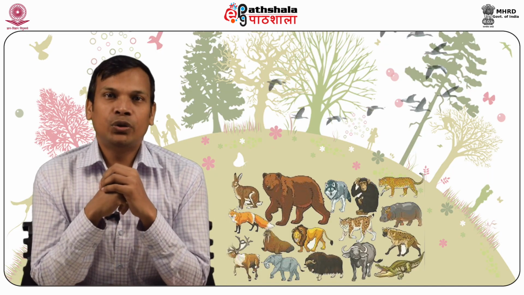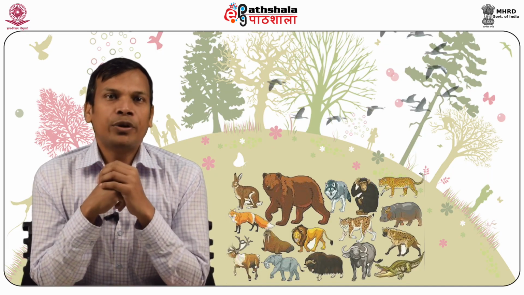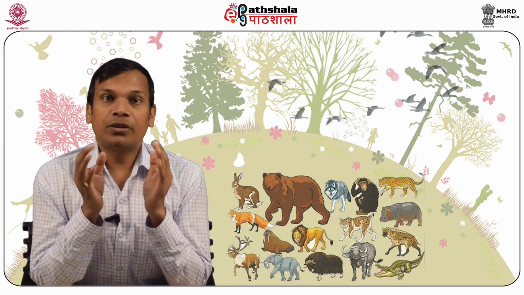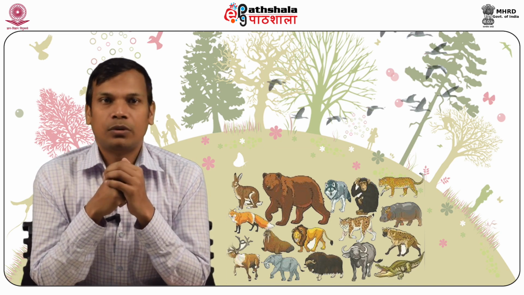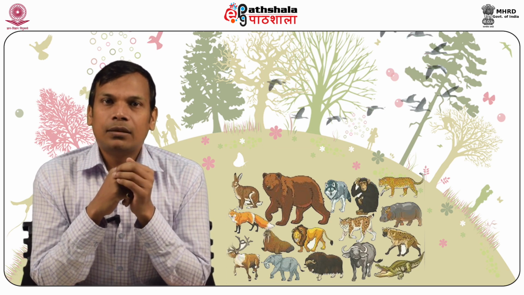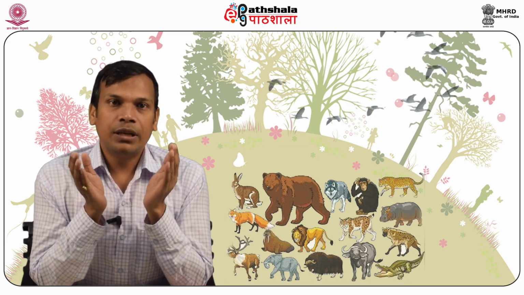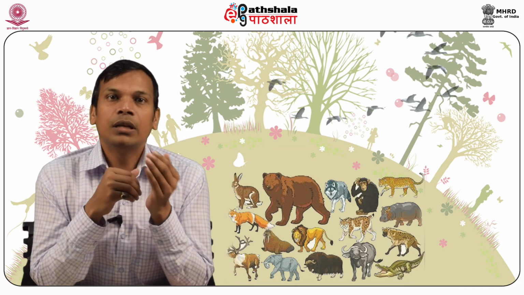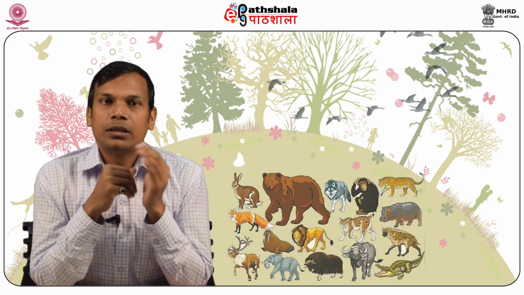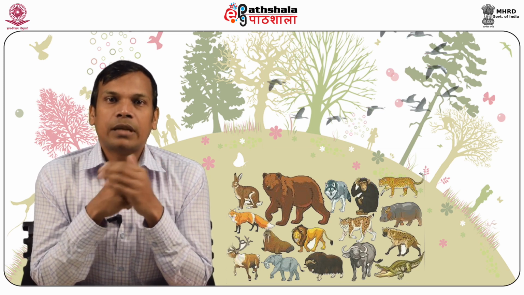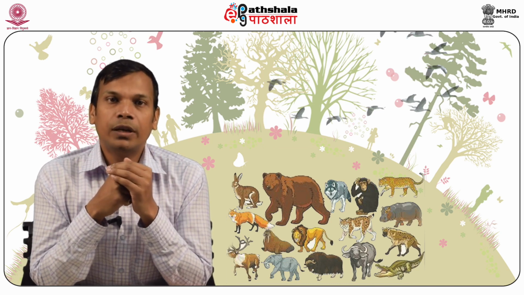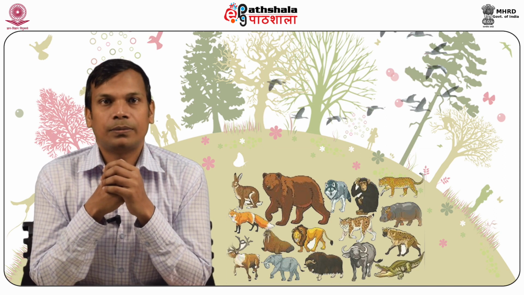Types of biogeochemical cycles. From the point of view of the biosphere as a whole, biogeochemical cycles can be categorized into two basic groups. The first is the gaseous cycle, in which the reservoir is in the atmosphere or in the hydrosphere. Second is the sedimentary cycle, or mineral cycle, in which the reservoir is present in the lithosphere, that is in the earth crust.